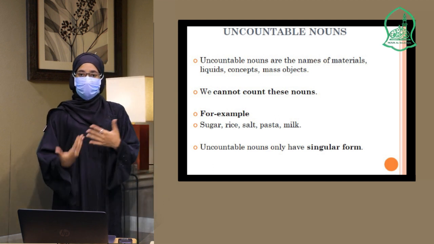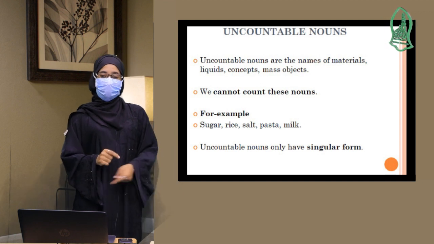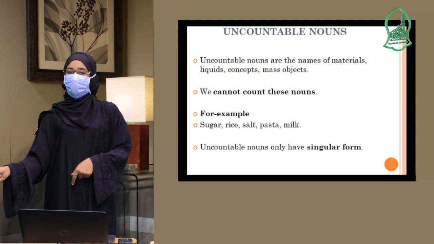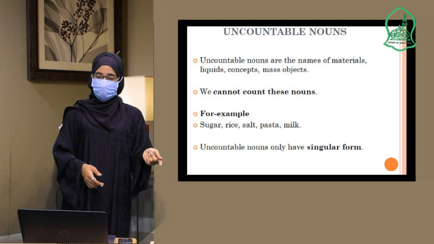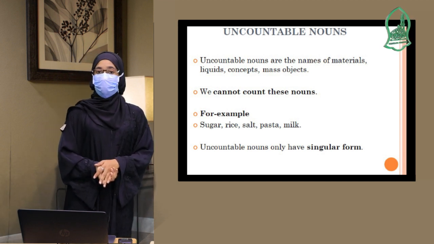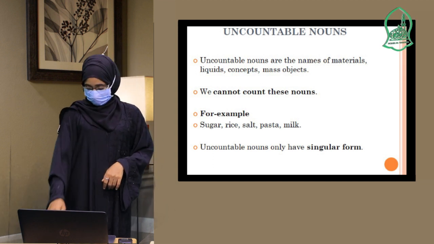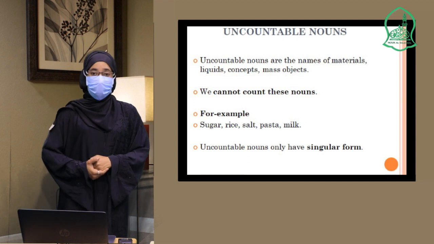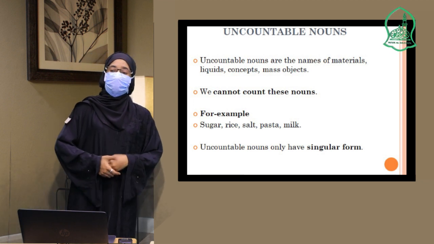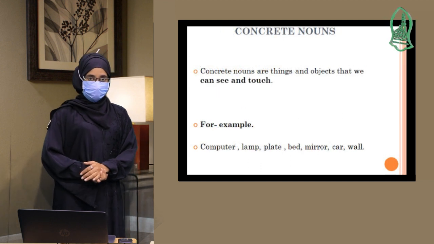Countable because we can count them, it means we can differentiate them when it is one and when they are many. I mean more than one. But uncountable nouns, they only have singular form. Why? This is because we cannot count these nouns. That is uncountable nouns.